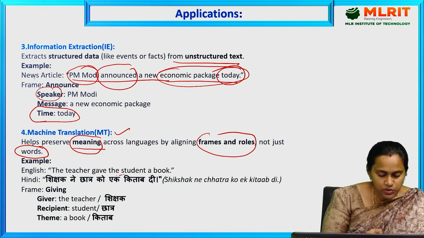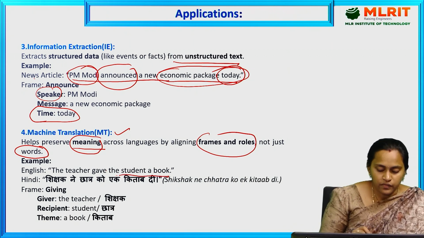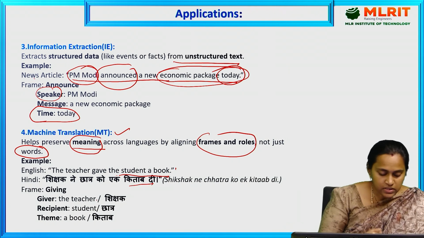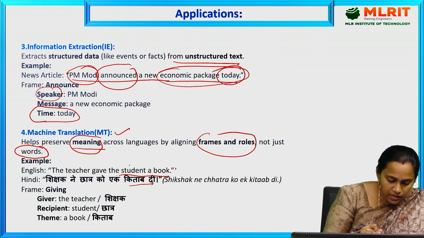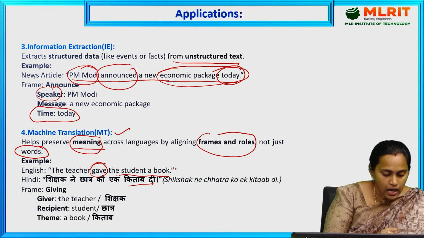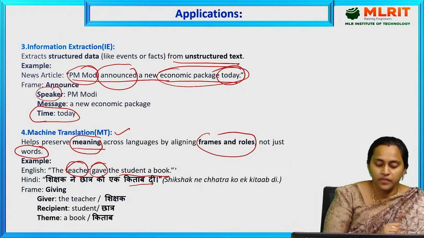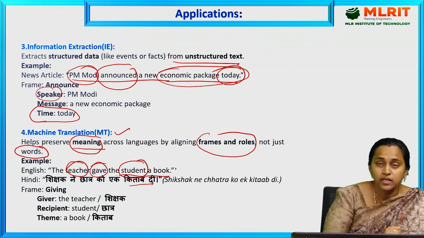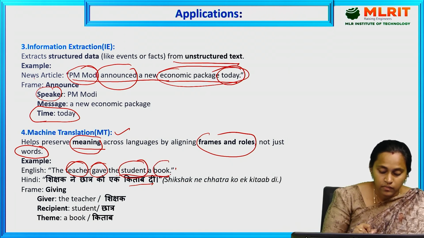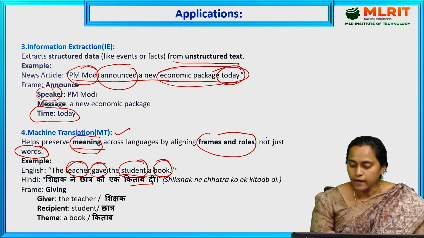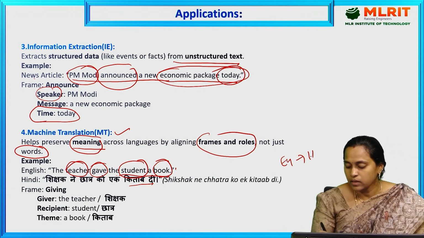The teacher gave the student a book. We translate this sentence into Hindi: शिक्षक ने छात्र को एक किताब दी. What is the frame here? Giving is the frame. Who is giving? The teacher is the giver. Who is the recipient? The student is the recipient. Right? What is the theme? The theme is the book. This is the main idea of machine translation, where we translate English to Hindi.